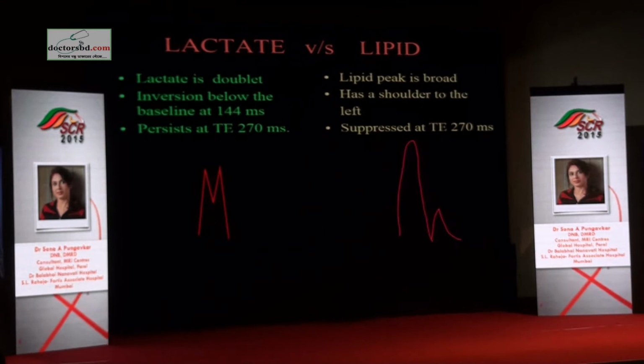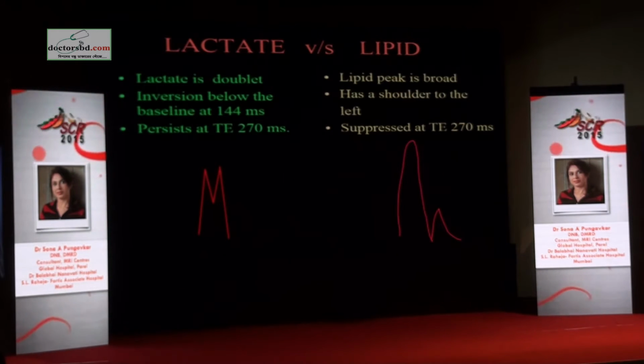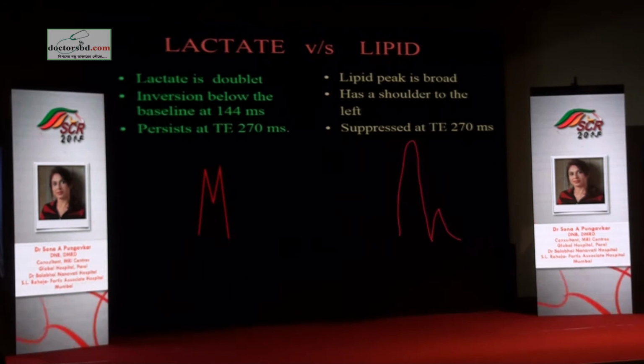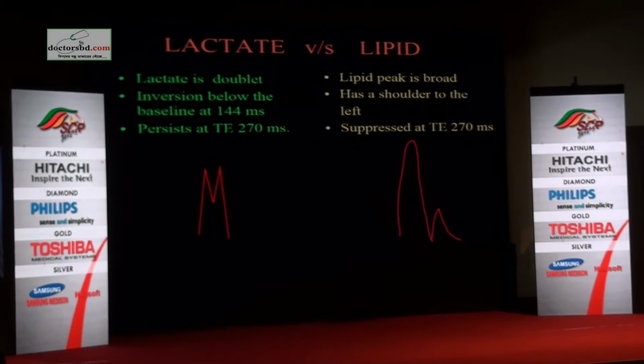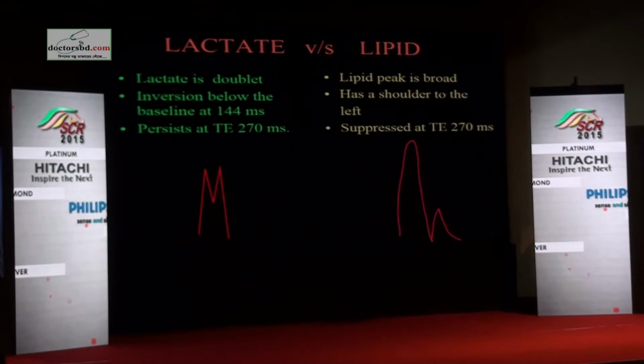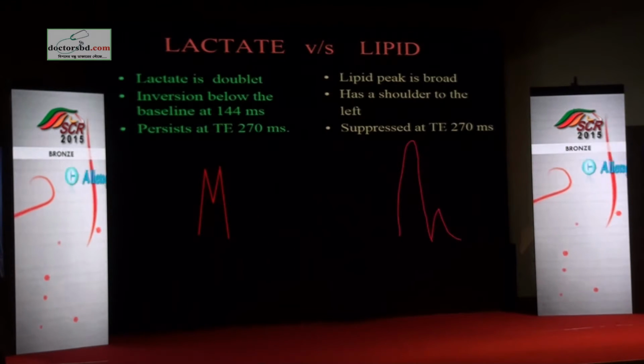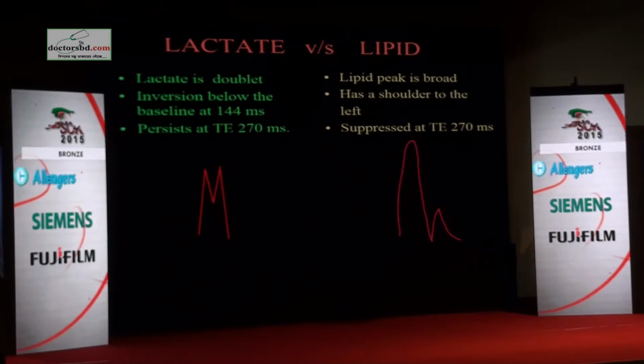Lactate is a doublet, so you should learn to recognize that. The middle limb should come significantly down between these two peaks, and pure lactate will look sharp like this. Whereas lipid is a tall, broad peak, and usually it will have a hump on the right side. We call it a shoulder.